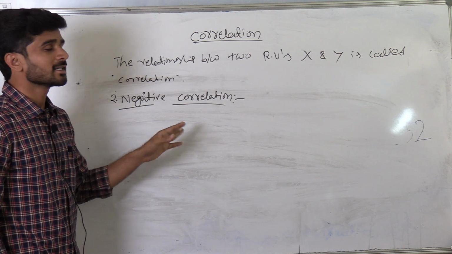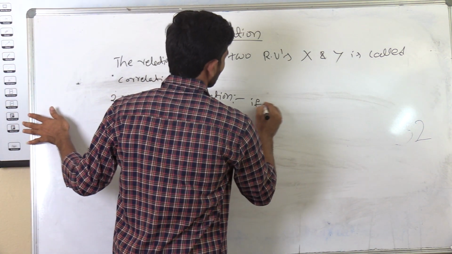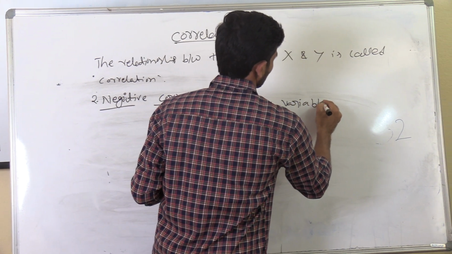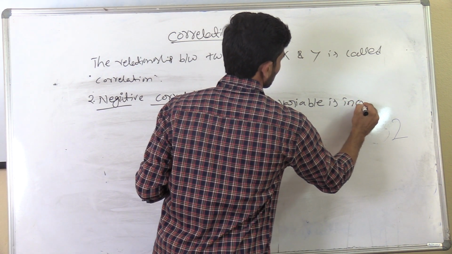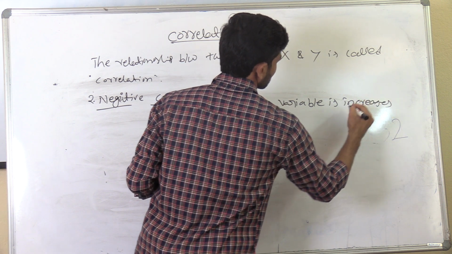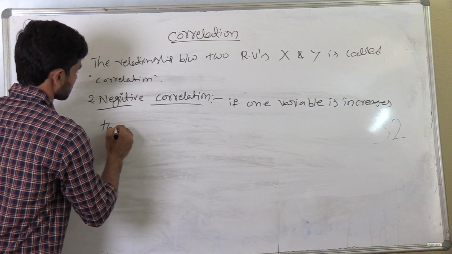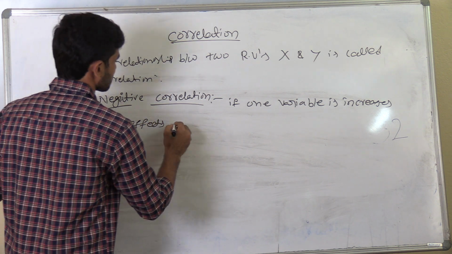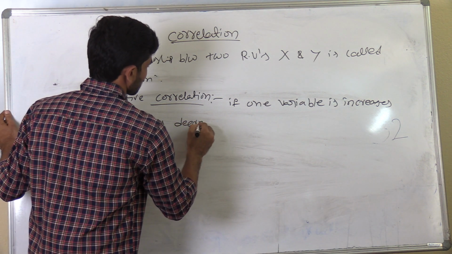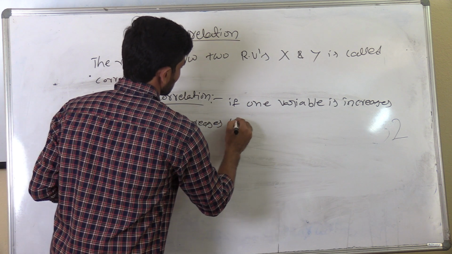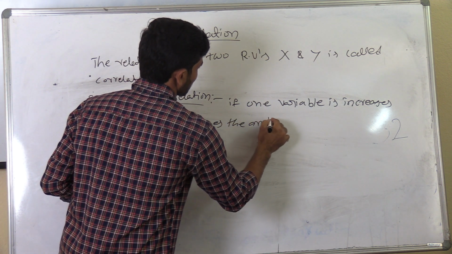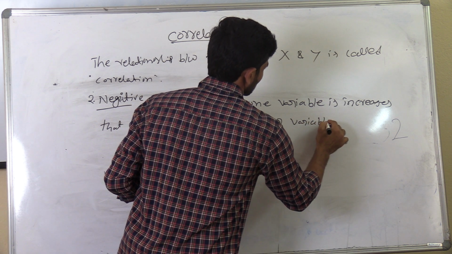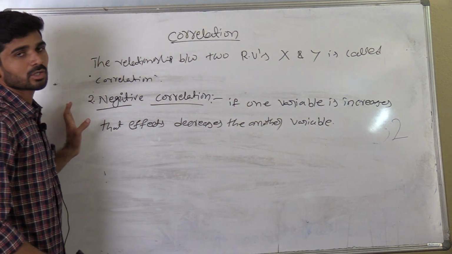If one variable increases, that affects the other variable, which decreases. That is called a negative correlation.